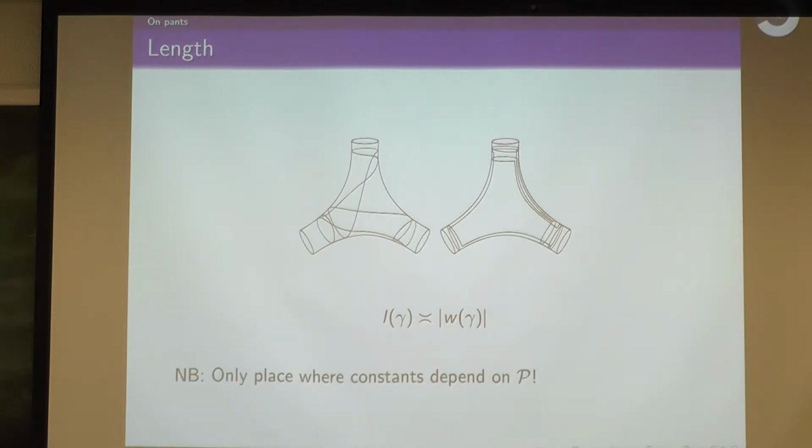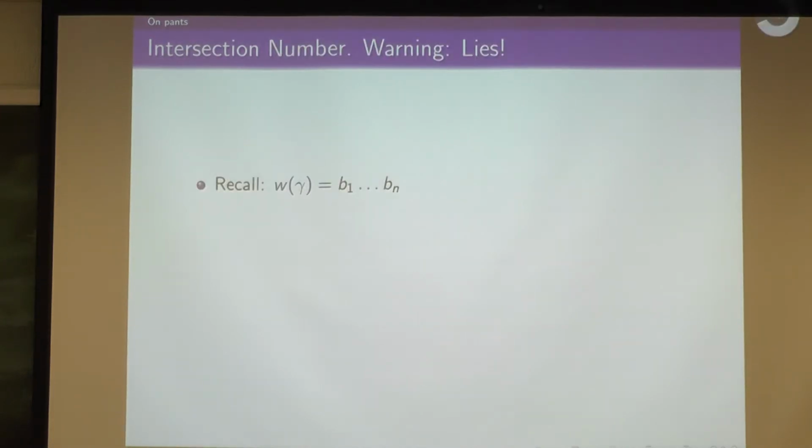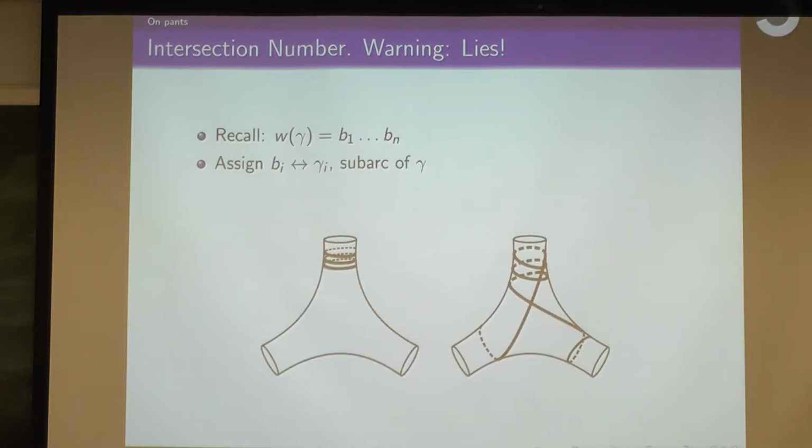And this is the only place actually on a pair of pants where constants are going to depend on the pair of pants. And then, okay, so intersection number, I'm going to simplify the picture a lot. So there are going to be some lies here. So we have this word. So for each of these sequences of half twists, we're going to assign a subarc of our geodesic that roughly winds around the same number of times, right?